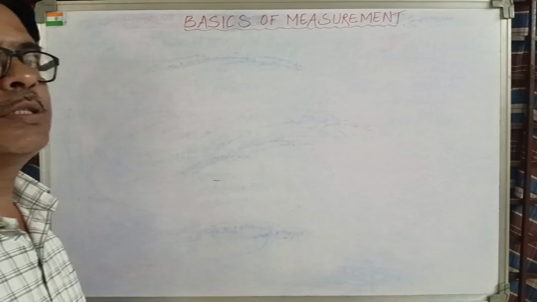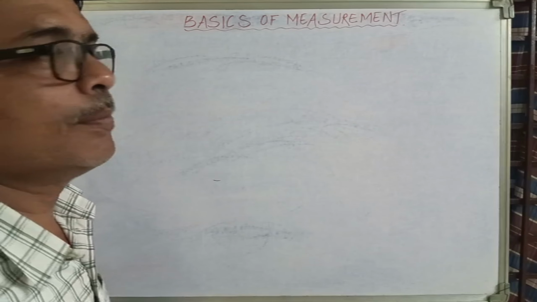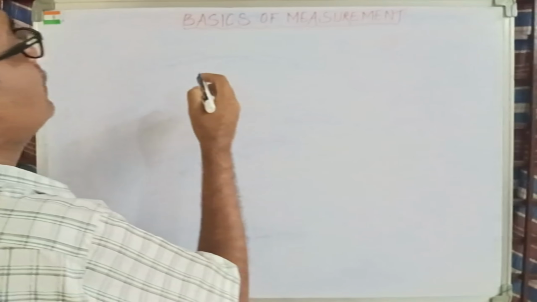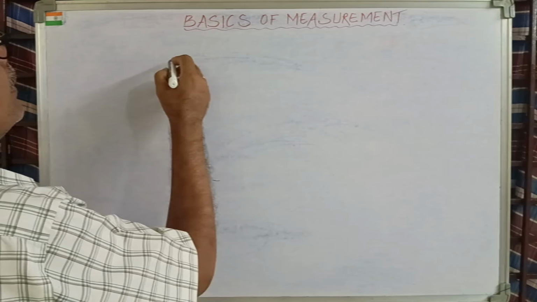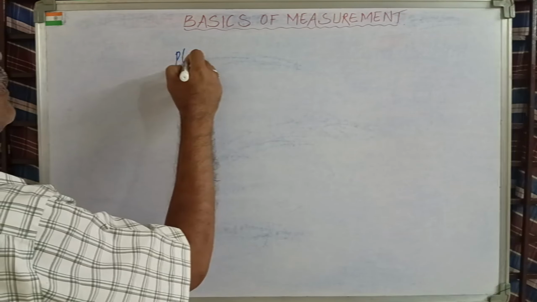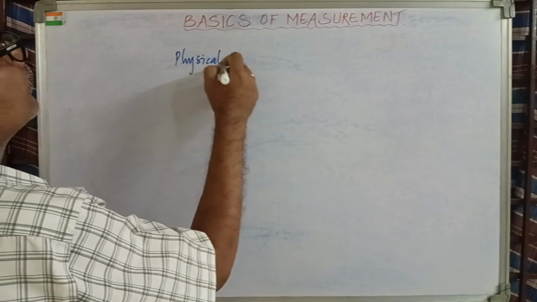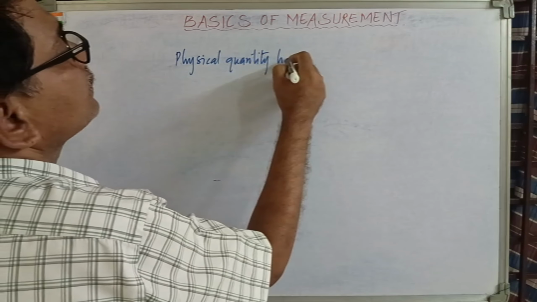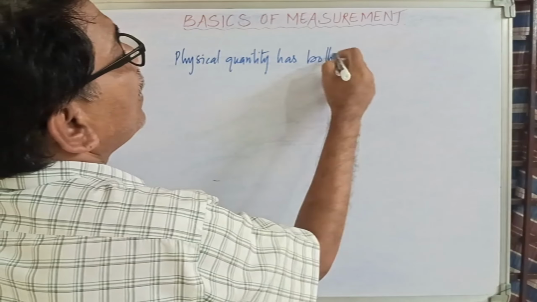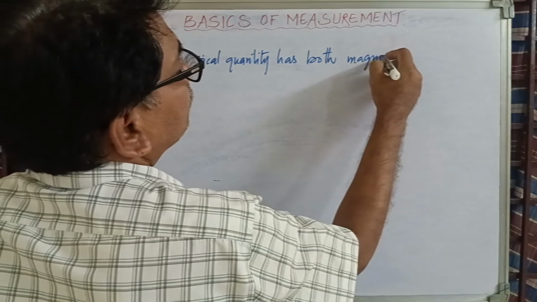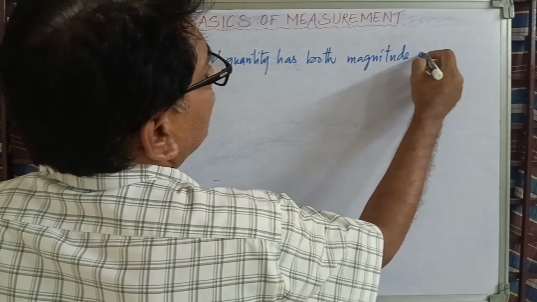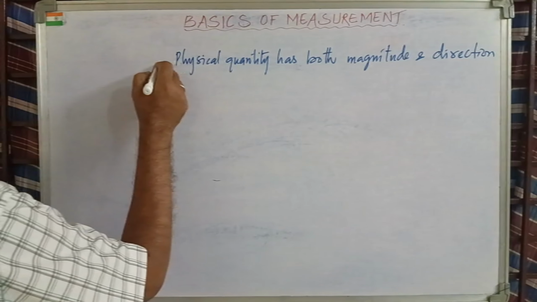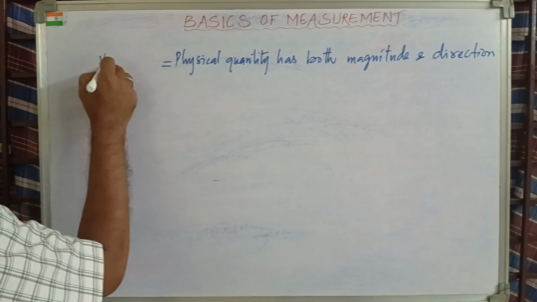Now, altogether, physical quantities are also divided into 2 types based on magnitude and direction. That is, if a physical quantity has both magnitude and direction, then it is called vector quantity.